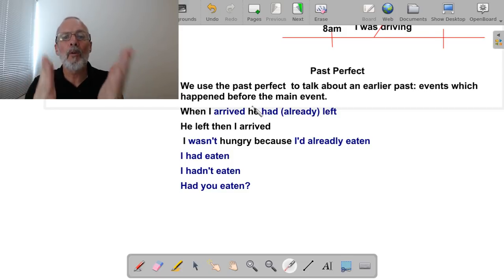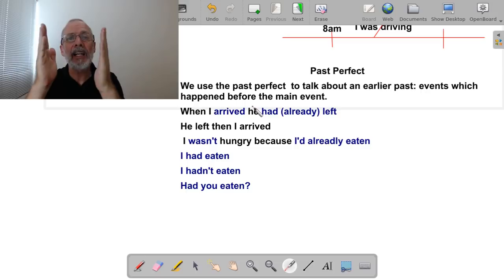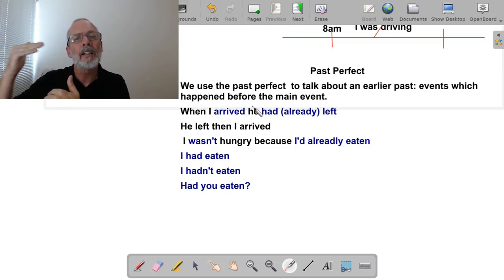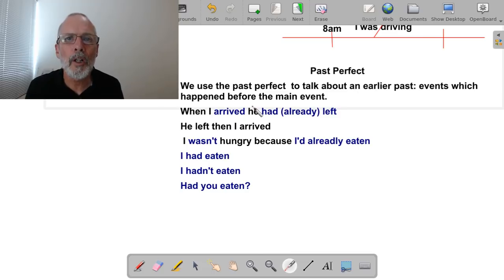So I can't say when I arrived he left, because if I say when I arrived he left, that's using past, and we saw earlier that is for talking about things in chronological order. Down here I've put the chronological order. He left first, past simple, then I arrived. But I don't want to say that if I'm talking to someone. I don't want to say he left and then I arrived. It's grammatically correct, but it's not the way people speak. The correct is when I arrived, he had already left.